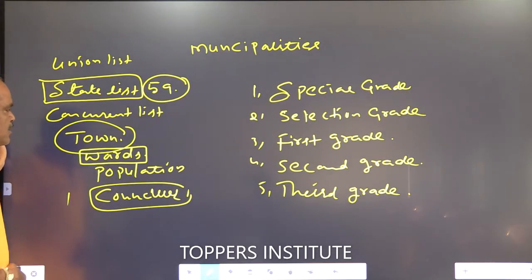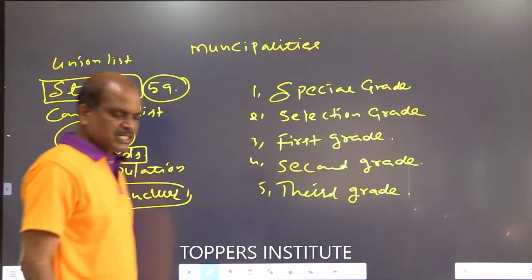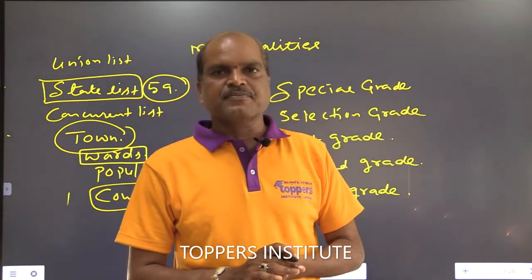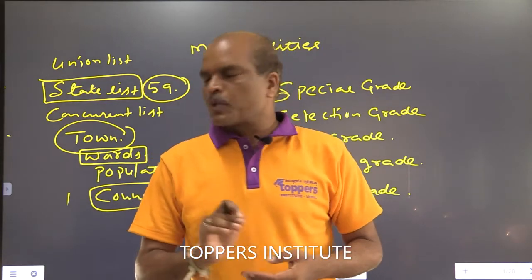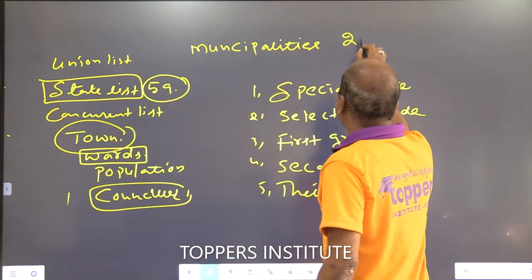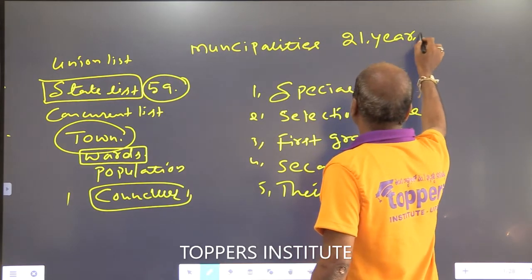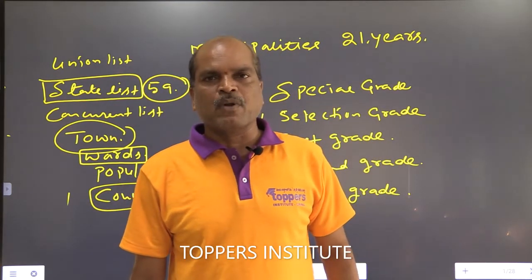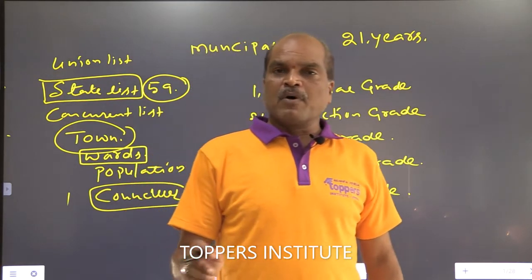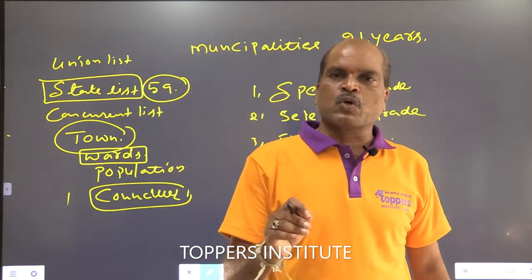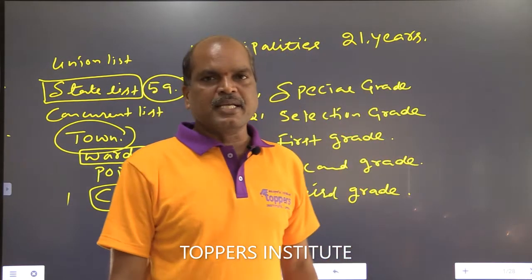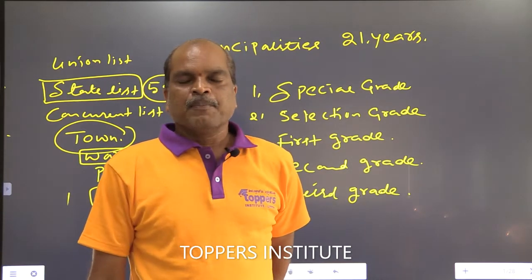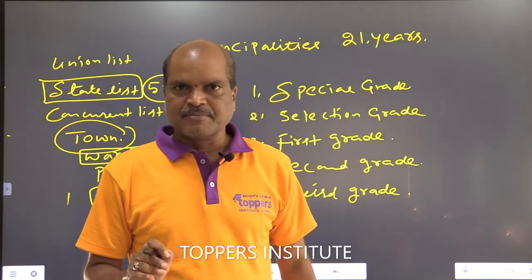Okay, so here let us see the qualifications. One is should be a citizen of India. Second one is should have completed the minimum age of 21 years. Third one is should not hold any profitable office. And one more qualification I already told in the village panchayat and mandal parishad videos: not more than 2 children.